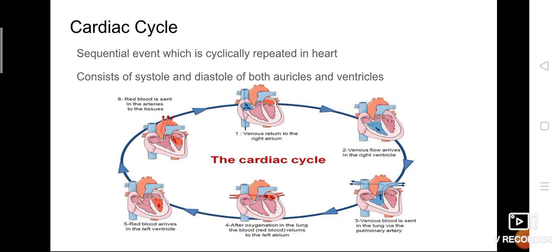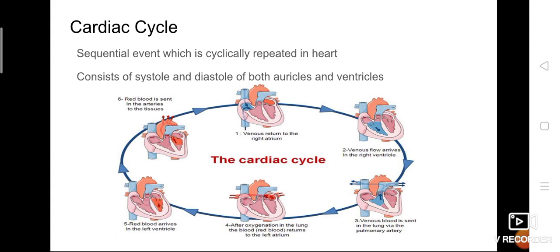Here, cardiac represents the heart. So this cycle keeps on rotating, that is both diastole and systole. Diastole means relaxation, systole means contraction. So contraction and relaxation keep on taking place in the entire cycle. Hence it is called cardiac cycle, because the cycle takes place inside the heart. Why is it called cardiac, meaning heart? Because diastole and systole are periodically and continuously taking place inside the heart. Hence it is the cardiac cycle.